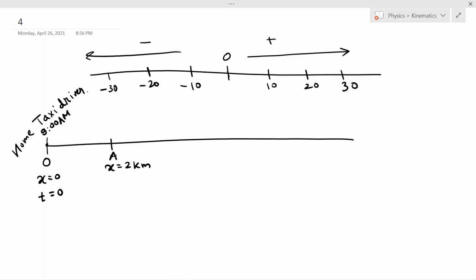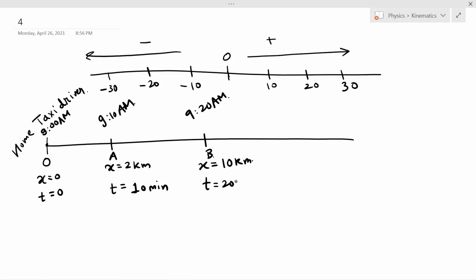Let's say this is point A, and after 10 minutes he will come to this position A, that is at 9:10 a.m. Suppose he finds a passenger at position A and drops him at position B, which is about 8 kilometers from A, that is 10 kilometers, and let's say it takes him 20 minutes. So he arrives there at 9:20 a.m., that is t equals 20 minutes.